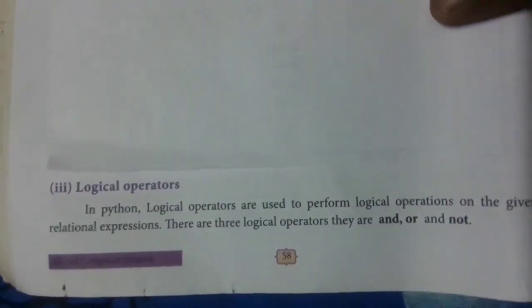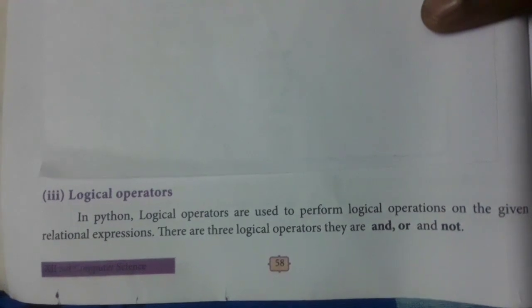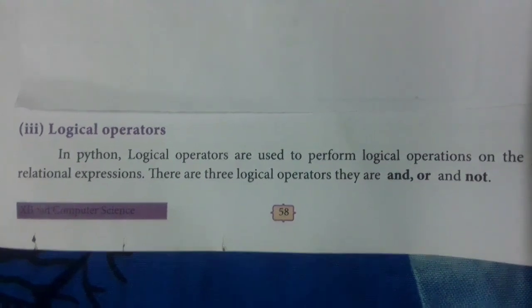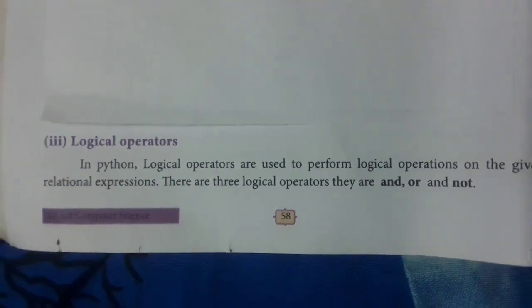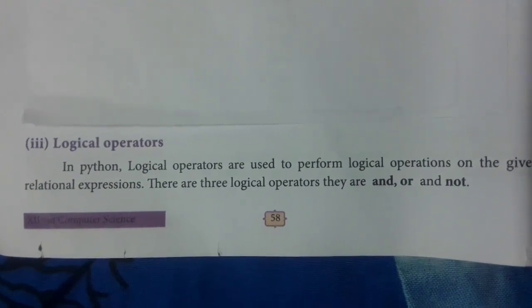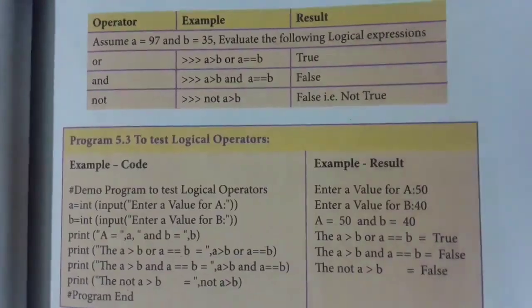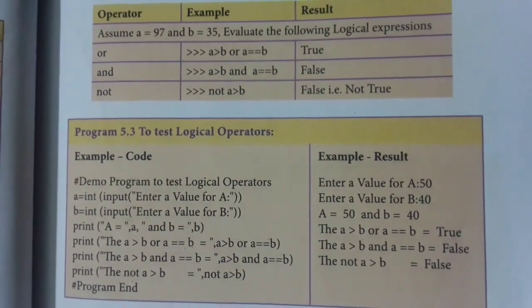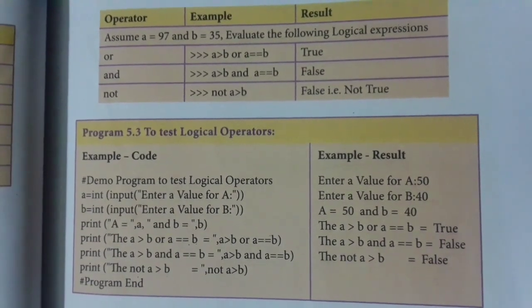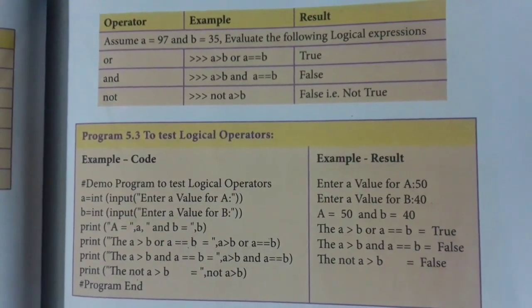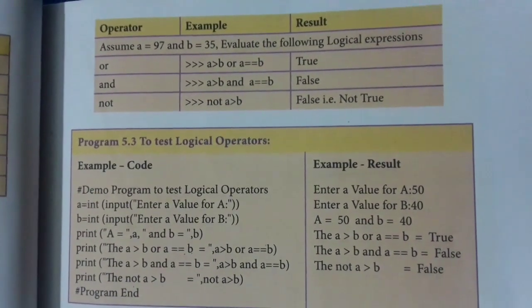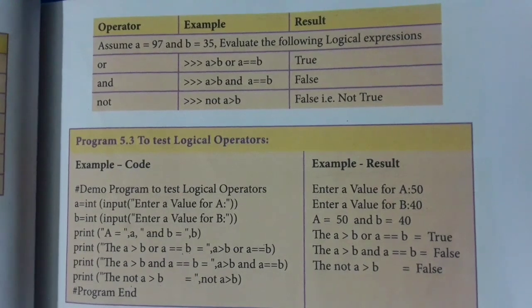Next one is logical operator. In Python, logical operators are used to perform logical operation on the given relational expression. We have three logical operators: and, or, and not. Now we will see the example of logical operator. In the case of OR operator, if one condition is true means everything will become true. In the case of AND operator, all the conditions should be true, then only the condition will be true.